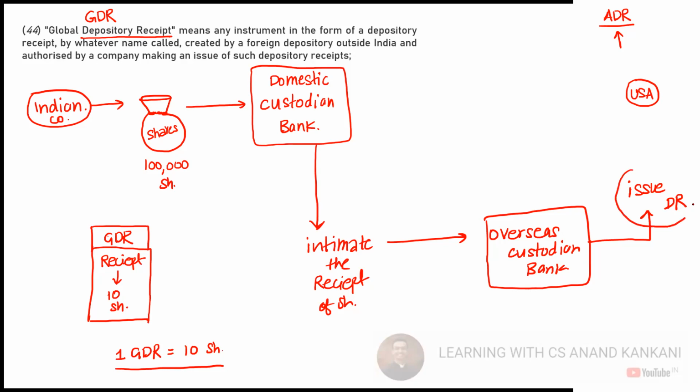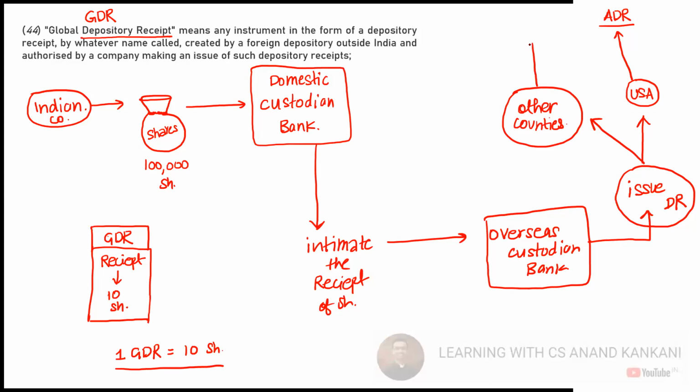These depository receipts will be issued to the investors in USA, and this will be called as ADR. If we issue this to other countries, let's say European Union, Australia, Singapore, I've written countries, but just understand, then in that case, this will be called as GDR.